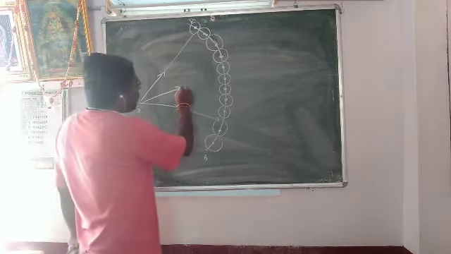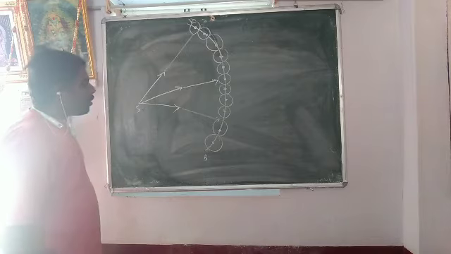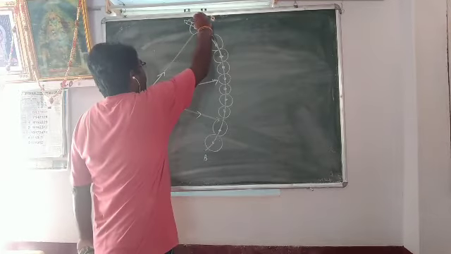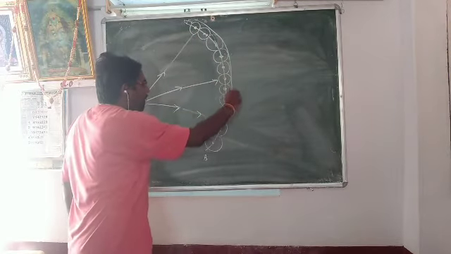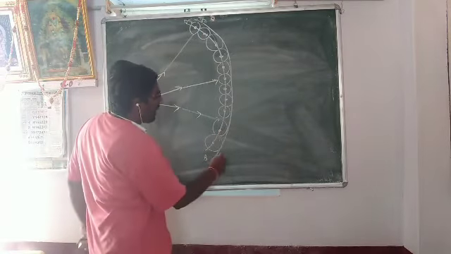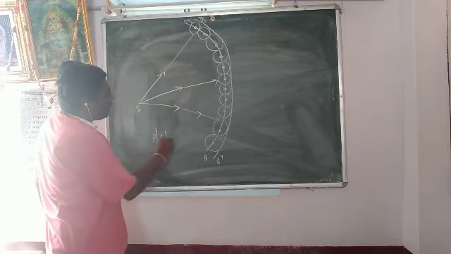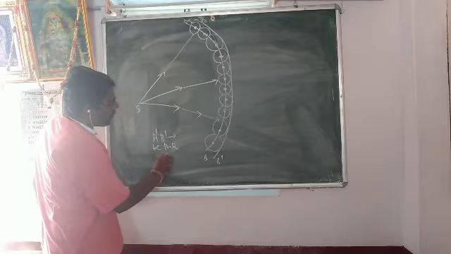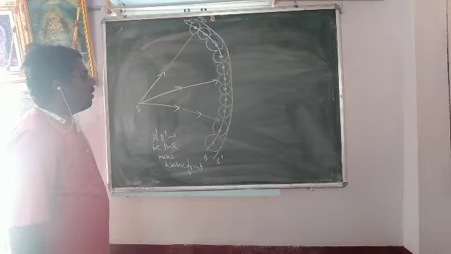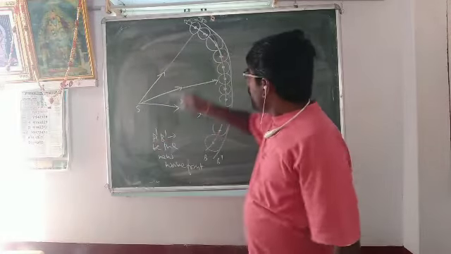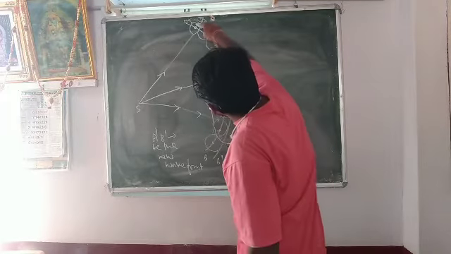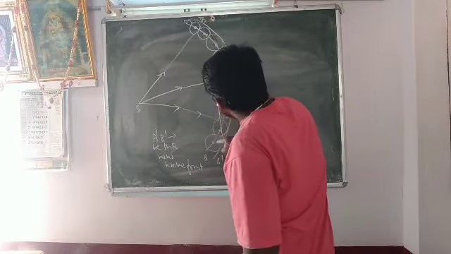In order to construct the new wavefront, draw the tangent to the secondary wavelets. This is the tangent, A dash B dash, the new wavefront. According to the principle, the tangential forward direction to the secondary wavelets gives the new wavefront. AB is the initial wavefront, A dash B dash is the new wavefront.